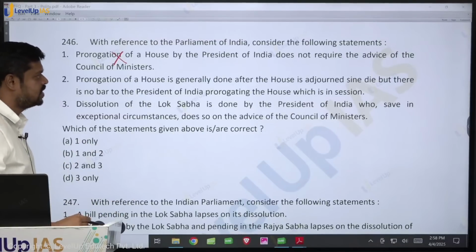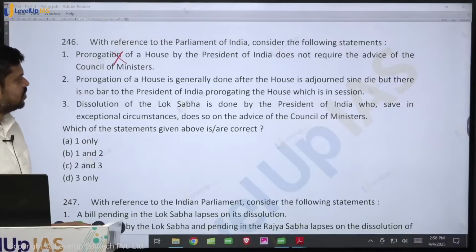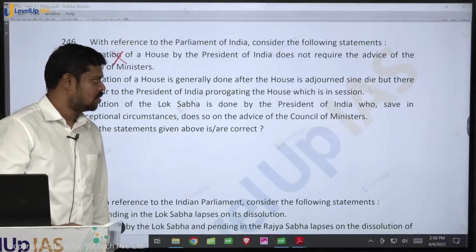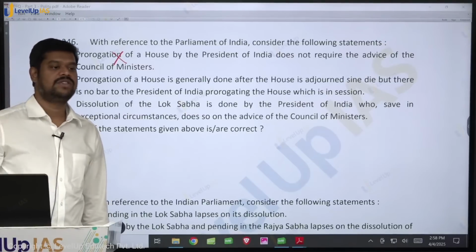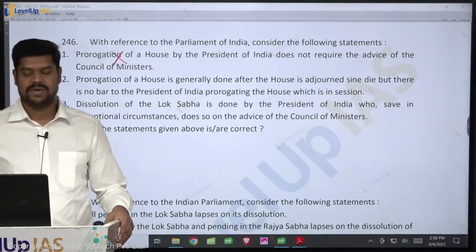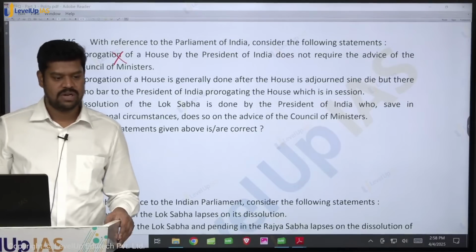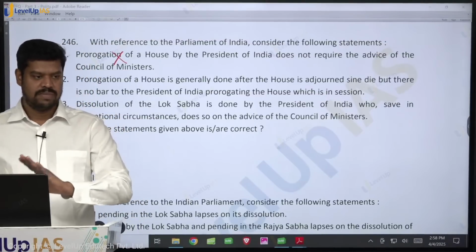Prorogation of a house is generally done after the adjournment signed by, but there is no bar for the President of India proroguing the house which is in session. Is it true? It is not mandatory that the President should wait for the adjournment signed by, because the prorogation can be done by the President anytime based on the aid and advice of the Council of Ministers. But generally after adjournment signed by, he does it normally, but that is not mandatory.